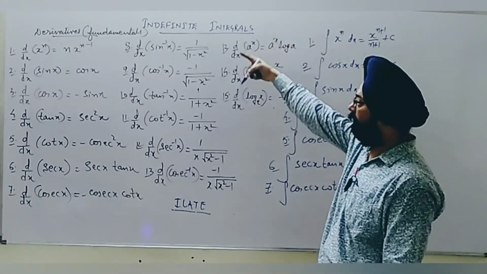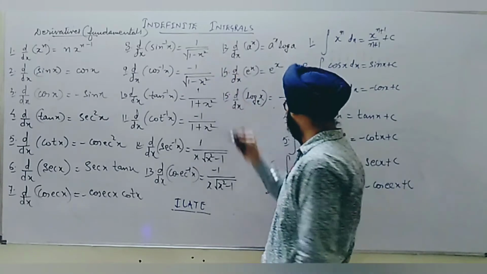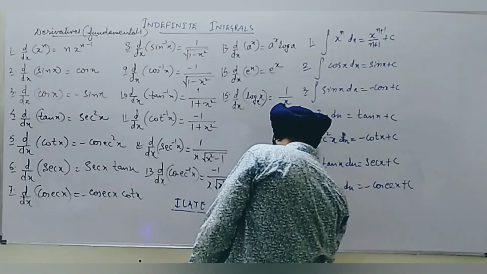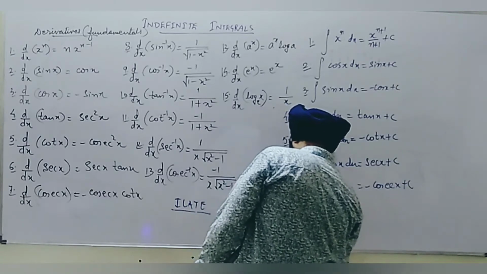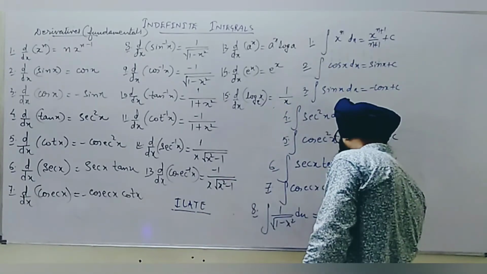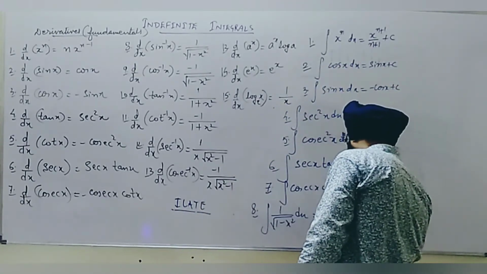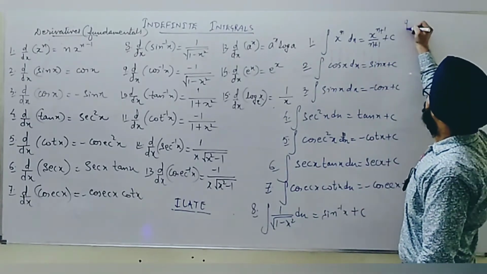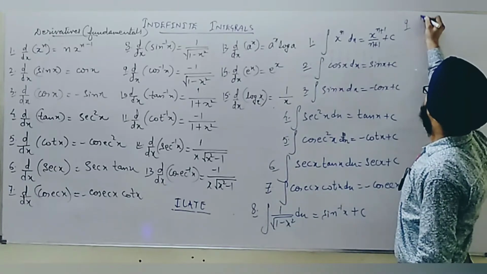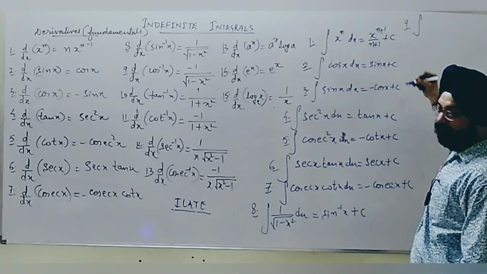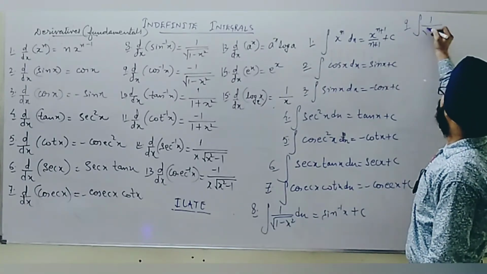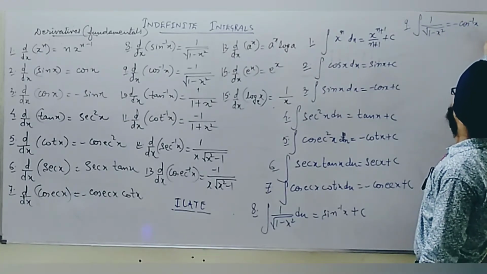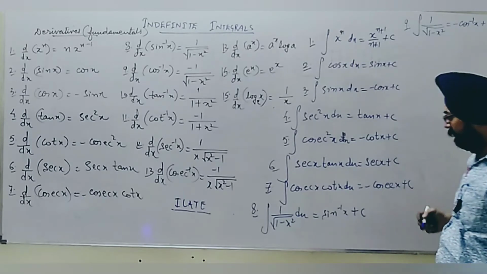Eighth, integration of 1 upon root 1 minus x square, we will find this as sine inverse x plus c. We complete the list. Ninth one, integration of 1 upon root 1 minus x square can again be written as minus cos inverse x plus c.